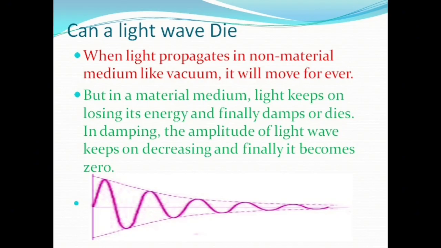Can a light wave die? What is the death of light? When light propagates in non-material media like vacuum, it will move forever and ever. But in a material medium, light keeps on losing its energy and finally damps or dies. In damping, the amplitude of the light wave keeps on decreasing and finally it becomes zero. This is called death of light.